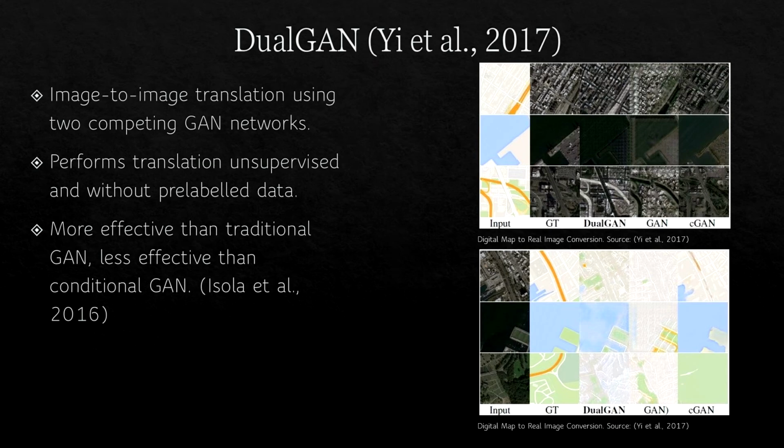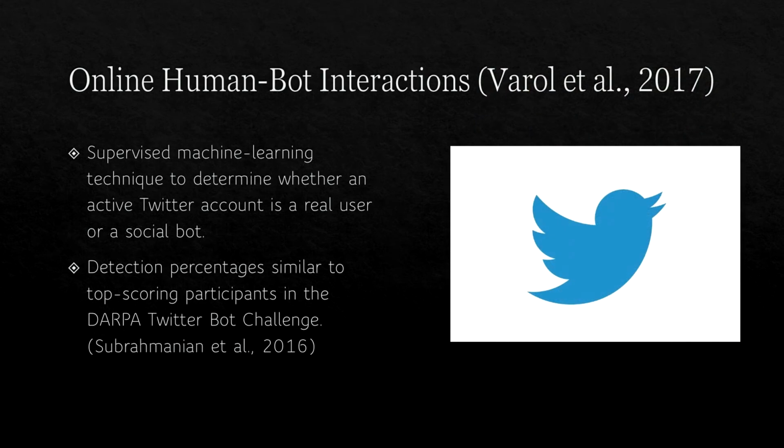In both qualitative and quantitative testing, DualGAN outperforms a traditional GAN, but is in turn outperformed by conditional GANs. This can be observed in the included images, where the GANs are tasked with converting a digital map to its real-life representation and back. Here, GT stands for ground truth, or the expected outcome. Though the results are not perfect, the fact that this algorithm can act unsupervised and on unlabeled data is a very promising start. The next paper is Online Human-Bot Interactions: Detection, Estimation, and Characterization.